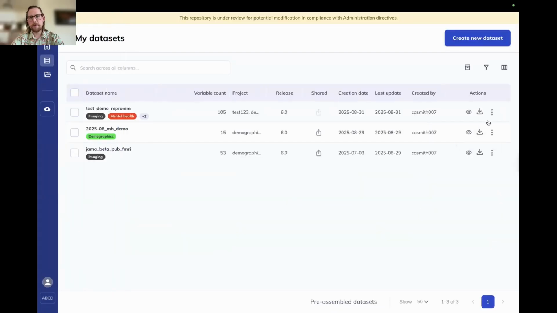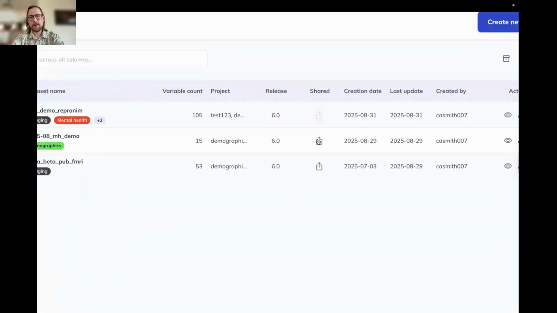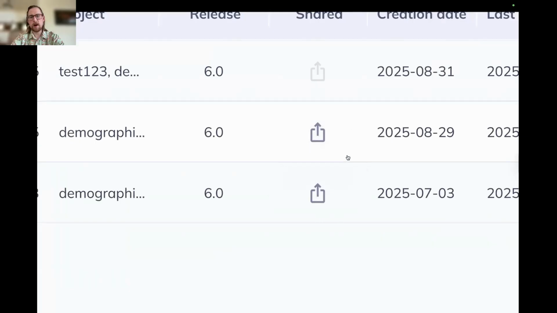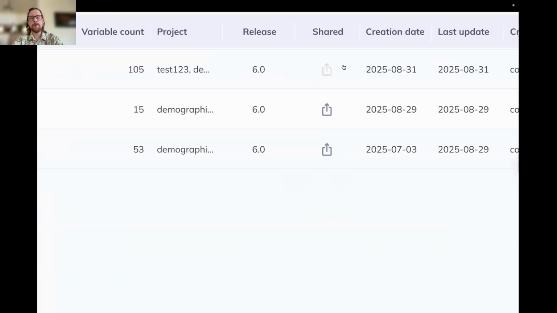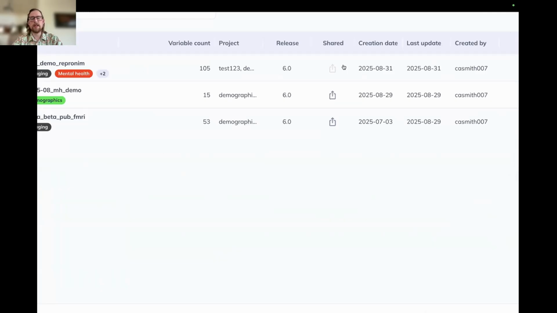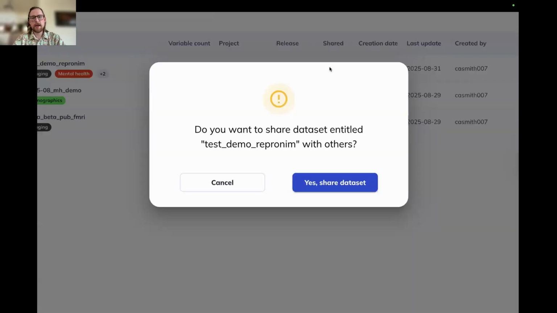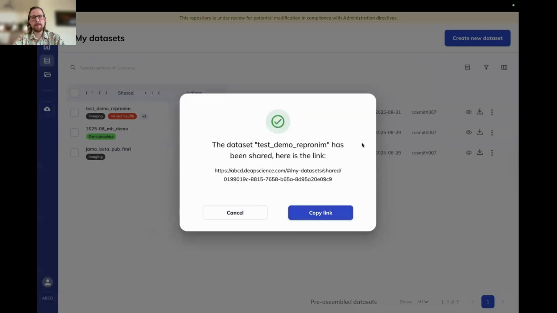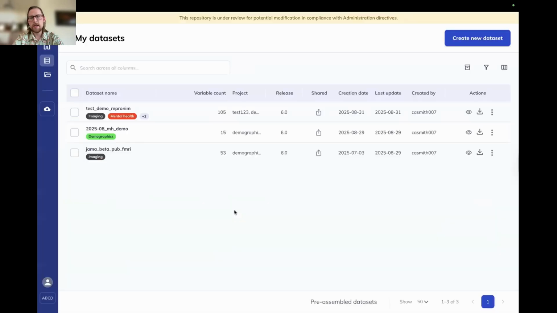Going back to the My Datasets function, you can also see the share function. You can see that these bottom ones are a dark gray and the top is a light gray. If you need to send a data set to somebody that you're collaborating with, if you select this button right here and click Yes, Share Dataset, it's going to generate a URL for you that you can send to them, and it will open on their DEAP platform once they've logged in. You can see that it's turned to a dark gray. So a dark gray indicates that it's been shared, light gray indicates that it hasn't been shared. And then if that arrow is pointing down, or if it has a different name in the created by column, that means it was shared with you.